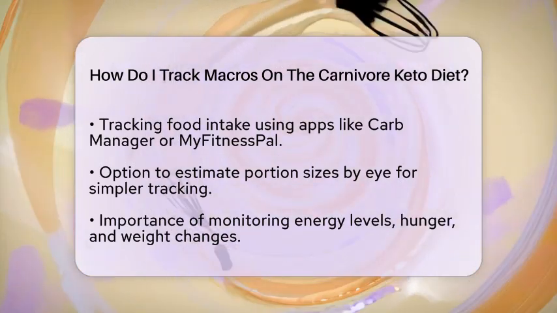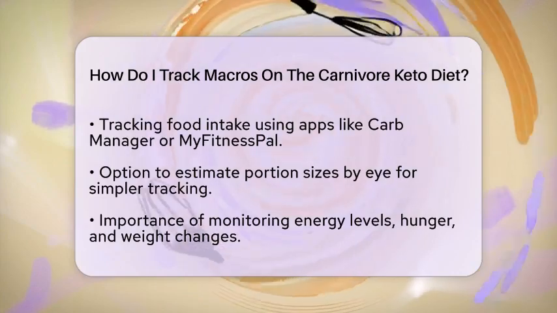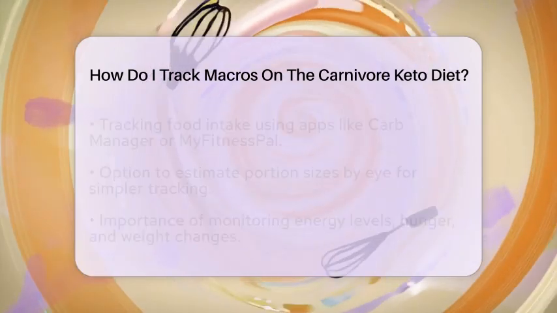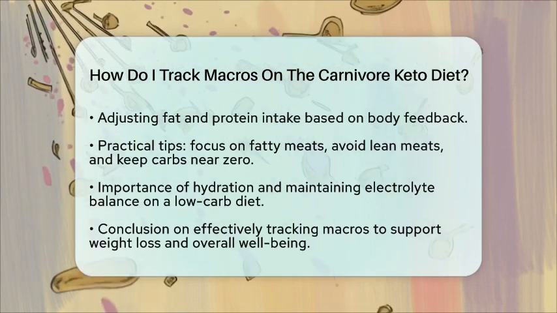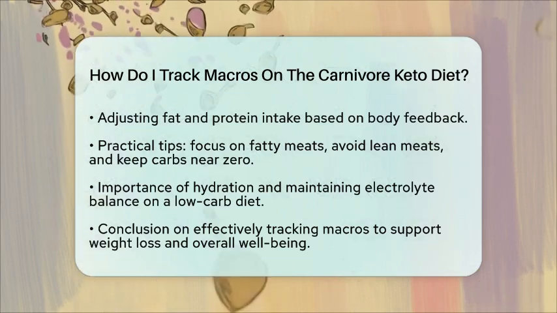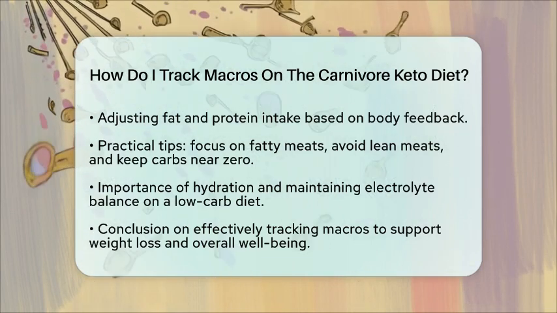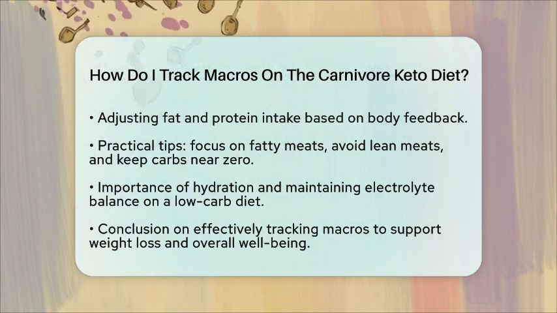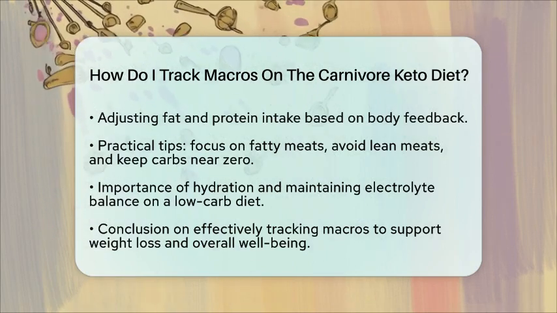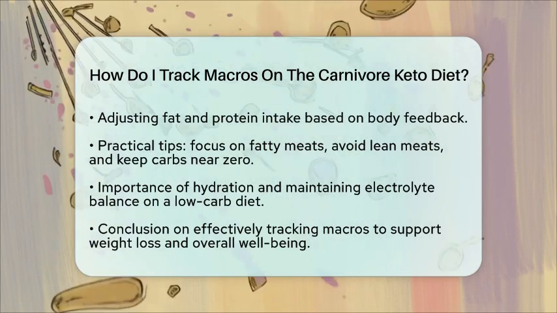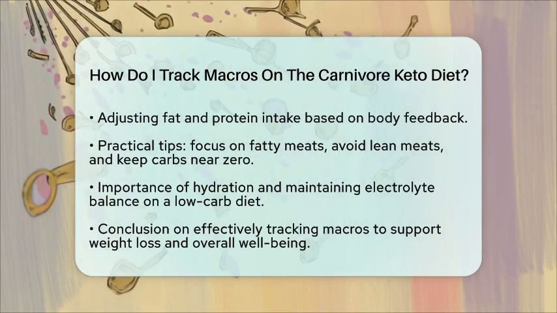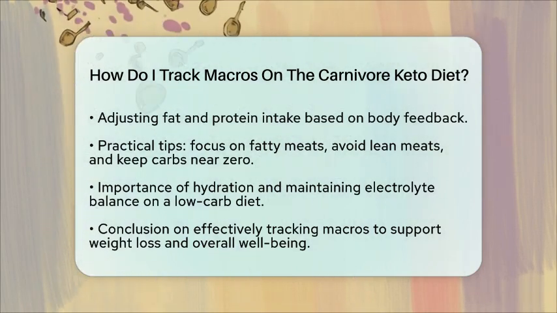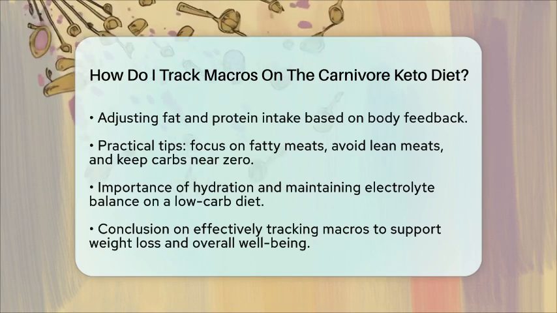Here are some practical tips to help you succeed. Focus on fatty cuts of meat, such as ribeye, pork belly, or ground beef with higher fat content. Avoid lean meats, as they can lead to too much protein relative to fat. Keep your carbohydrate intake as close to zero as possible by steering clear of non-animal foods. Staying hydrated is also essential, and consider your electrolyte balance, as low-carb diets can affect mineral levels.